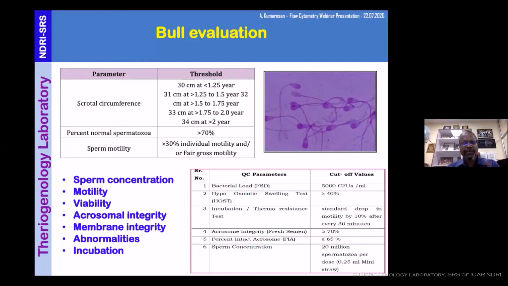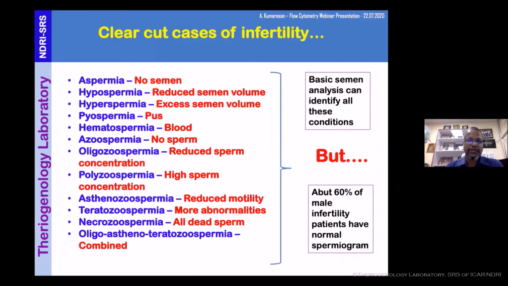After that, we induct the particular male into the semen station, and we collect some 7 ejaculates, of which 5 qualify. Then we assess motility, viability, concentration, acrosomal integrity using Giemsa, membrane integrity, and abnormality. So these are all the parameters that we use for selection of a bull.